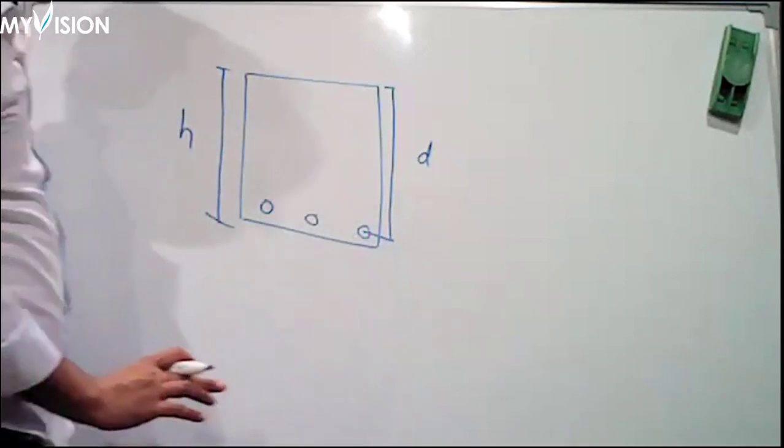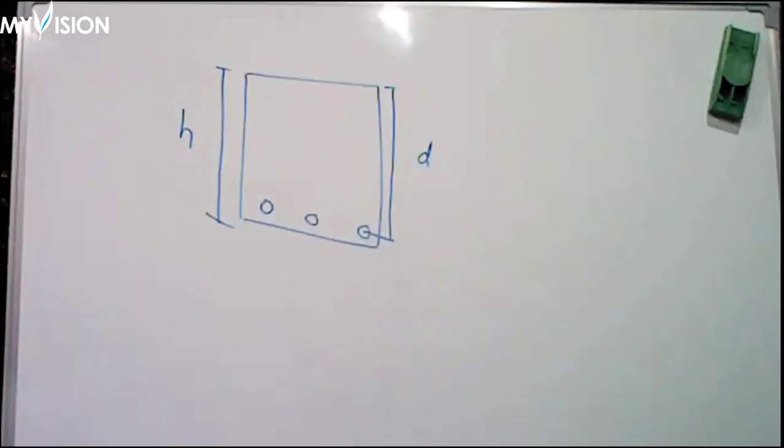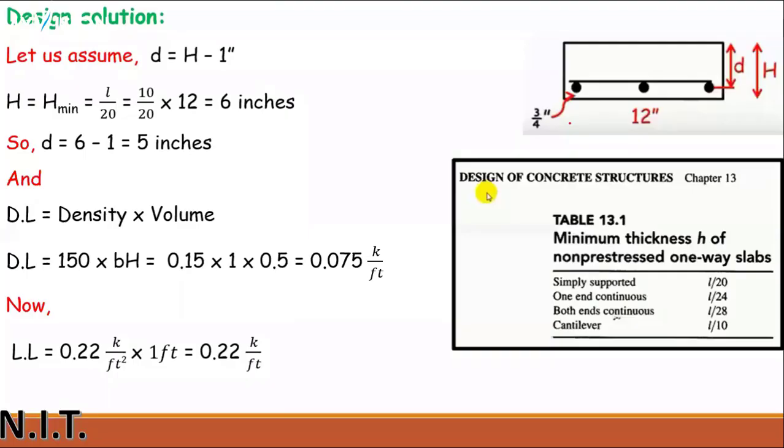In the same way, in case of slab, we will do the same thing. See this picture which I have encircled.